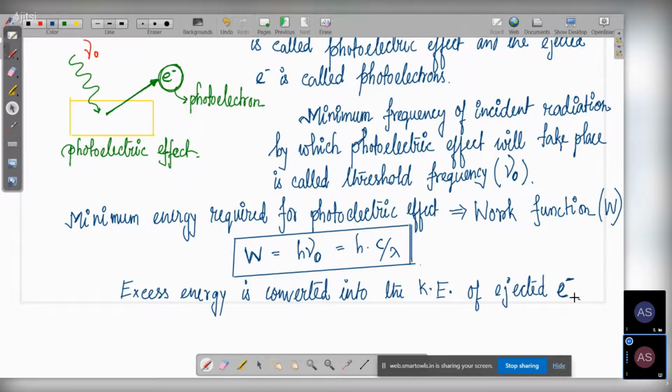That means the minimum energy is required, but anything given above that minimum value, the excess amount, is converted into the kinetic energy of the electron which is removed, the ejected electron. So now let's draw the graph that Einstein got by doing his experiments, and then we will write the observations just like we did in the previous one.